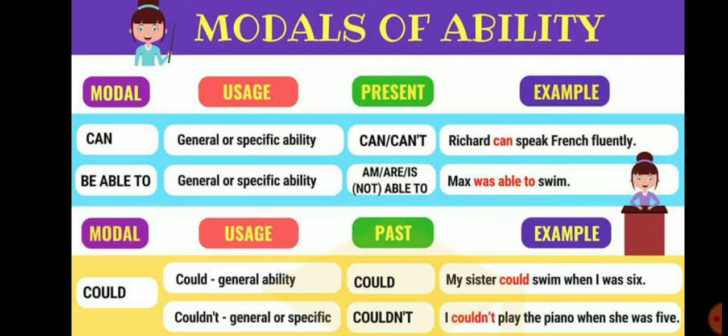And when we talk about ability in past, we use could. Example, my sister could swim when I was 6. In negative form, example, I couldn't play the piano when she was 5.